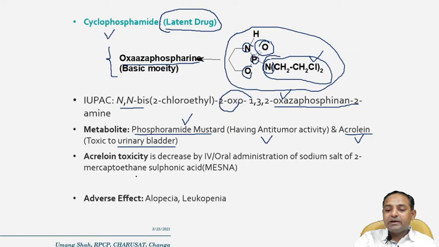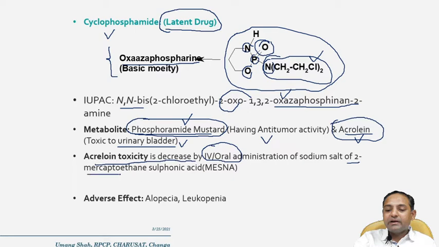In many competitive examinations such questions were asked in previous papers. This acrolein toxicity is decreased by IV as well as oral administration of the sodium salt of 2-mercaptoethane sulfonic acid, in short called MESNA. So MESNA is the treatment to reduce acrolein toxicity.